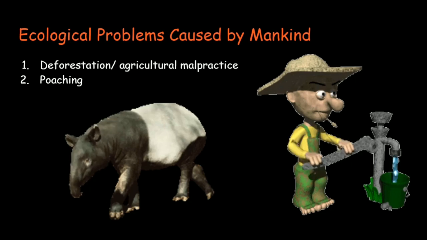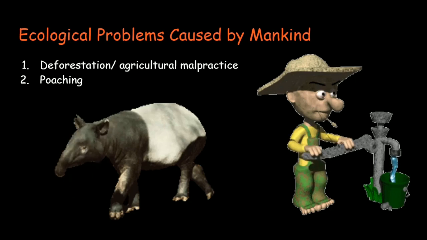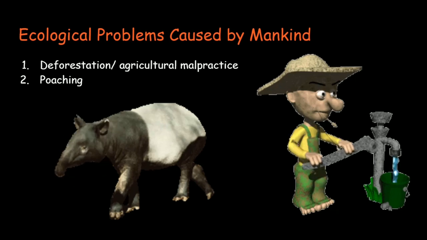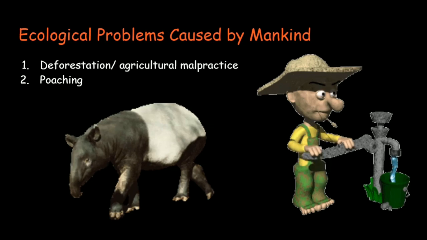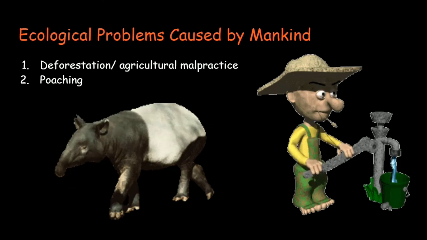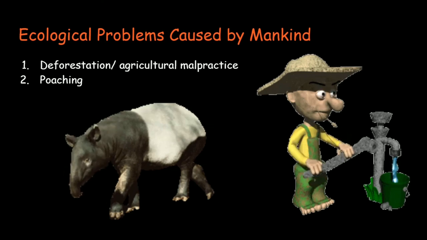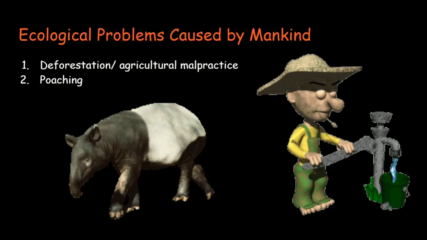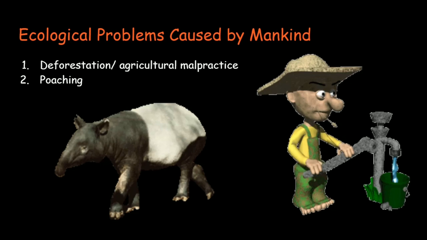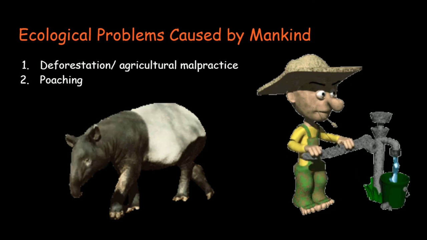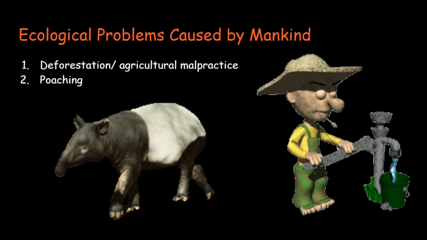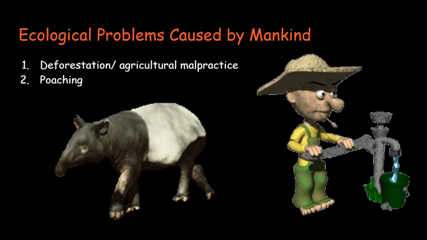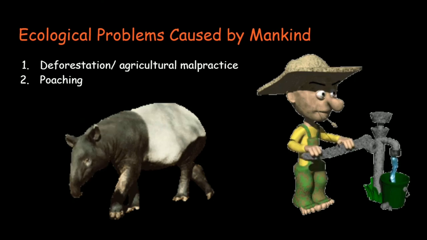Secondly, poaching is a very big problem in the tropical rainforest. Poaching is the illegal killing or trapping of animals. This decreases the biodiversity and really impacts the ecosystem. Ways to prevent poaching are to ask before buying, to pressure the government to enact stricter laws and regulations, and to stick to sustainable or eco-friendly pets and animal products.